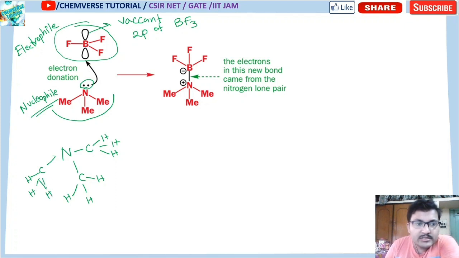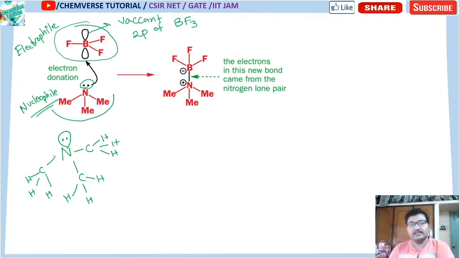This is the structure of NMe3, and one lone pair will be here over nitrogen. Clear? So they all are nothing but single bonds, that means sigma bonds. NMe3 has a series of sigma bonds.